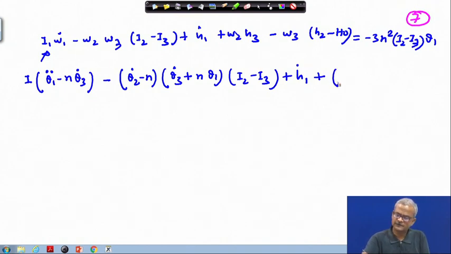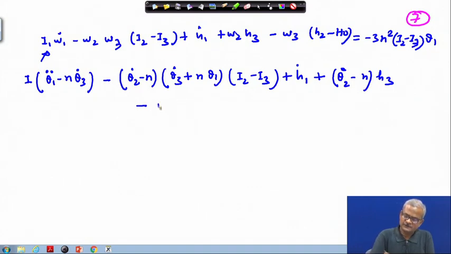So, omega 2 again is theta 2 dot, n times H3 minus omega 3, which we have to expand.